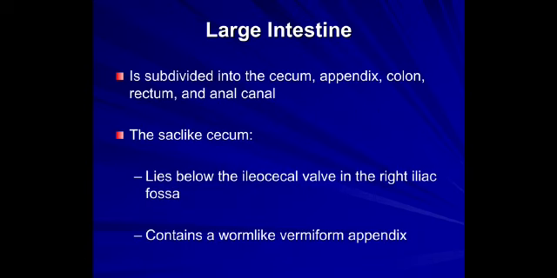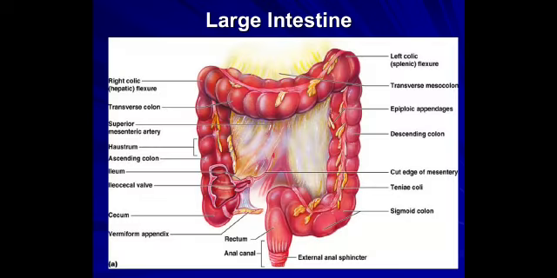The large intestine is mainly subdivided into the cecum, the appendix, the ascending colon, the transverse colon, the descending colon, followed by the rectum and anal canal. The sac-like cecum, which lies below the ileocecal valve in the right iliac fossa, contains a worm-like vermiform appendix, which is almost vestigial. It is functionless.